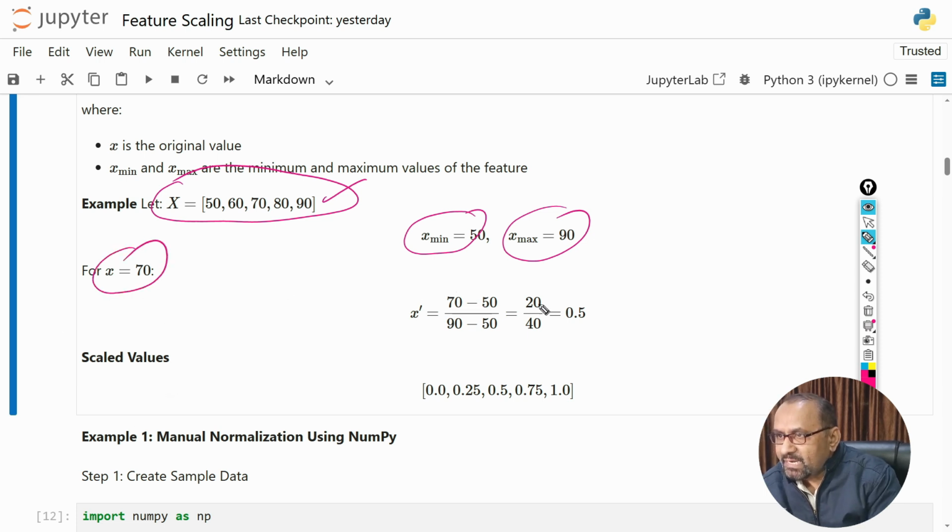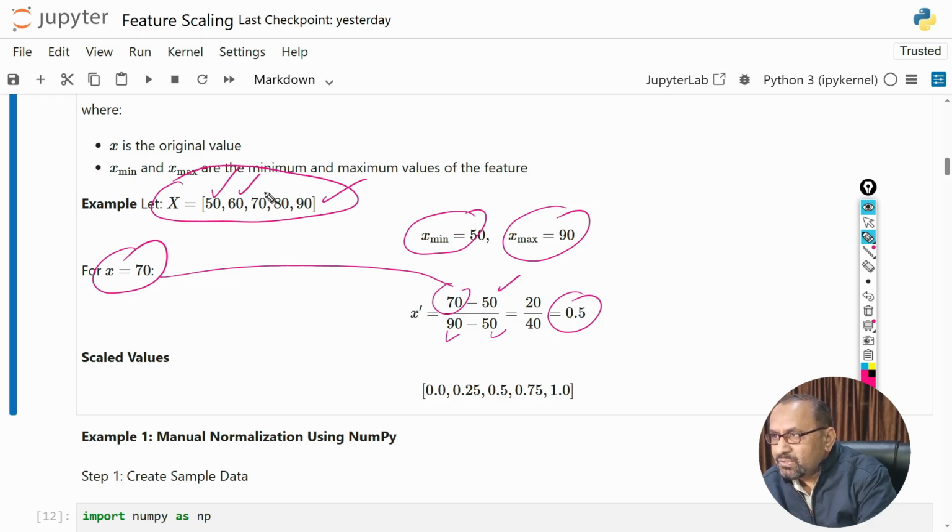So the scaling value for x equal to 70: we will use the above formula and put all these values, and x dash will be 70 minus 50. This is the minimum value, then maximum value minus minimum value, and this is the x value. Okay, so after simplifying we have 0.5. So in this way we can calculate for all the values 50, 60, 70, 80, 90, and after scaling all these values we have this vector.